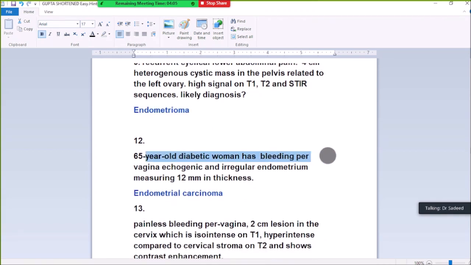12. 65-year-old diabetic woman has bleeding per vagina, echogenic, irregular endometrium measuring 12 mm thickness, diagnosed endometrial carcinoma.